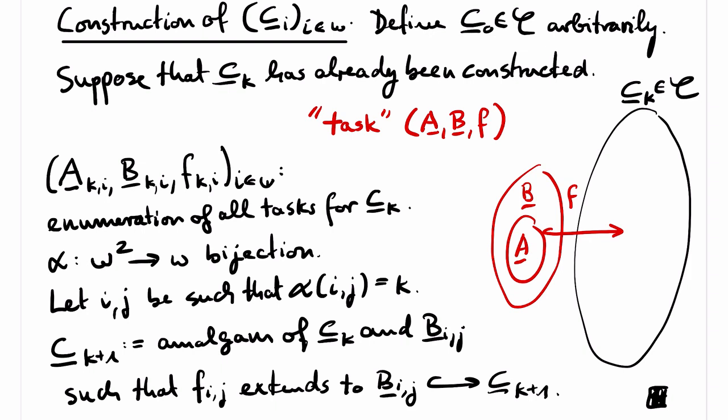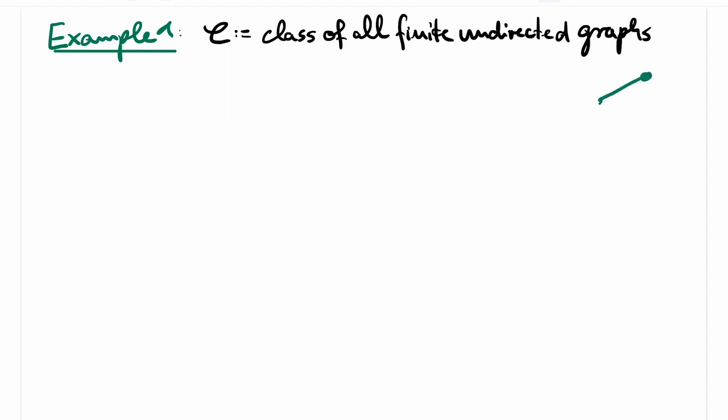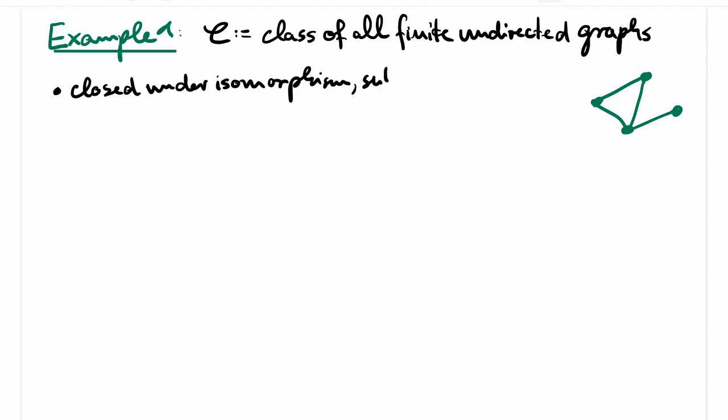I will discuss next a series of important examples of amalgamation classes and their Fraïssé limits. Our first example is the class of all finite undirected graphs. This class is clearly closed under isomorphism, and it is also closed under substructures, because substructures of graphs are again graphs. Usually, the amalgamation property is the interesting property to check.